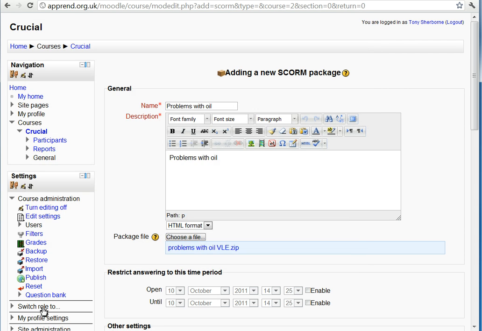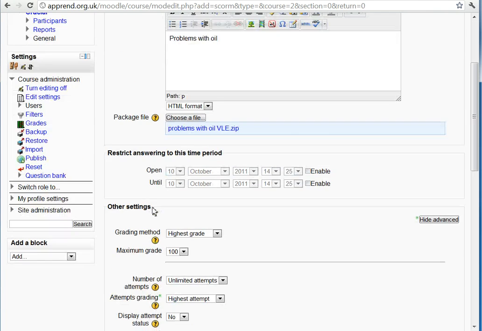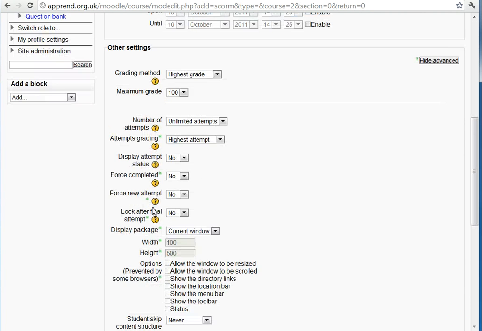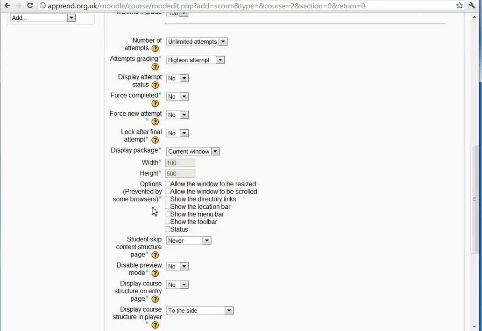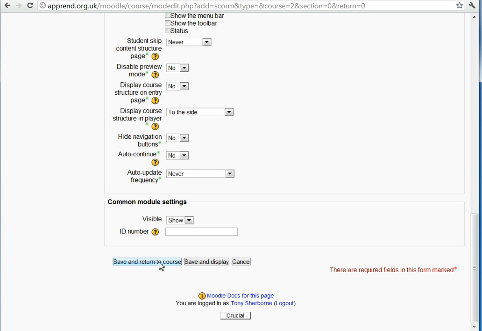Okay, so now it's uploaded the file. Let's have a look at the settings. We can leave pretty much all of them unchanged. We're just going to make sure that it displays correctly by using the new window option and letting the user decide how the window is displayed. And that's it. We can save,